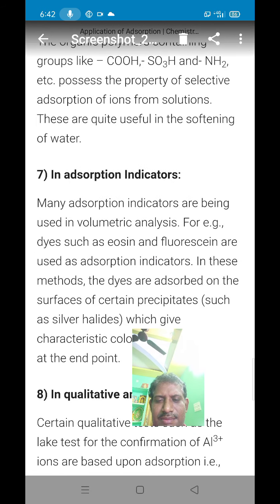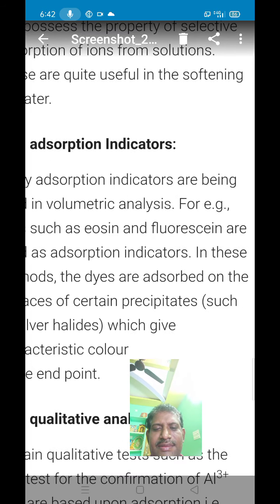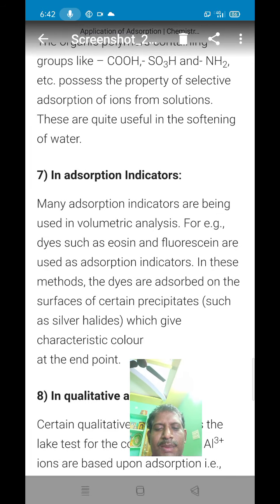Next, sixth application is adsorption indicators. Adsorption indicators are used to detect the endpoint of some titrations in volumetric analysis. Many adsorption indicators are being used in volumetric analysis, for example, dyes such as eosin and fluorescein.